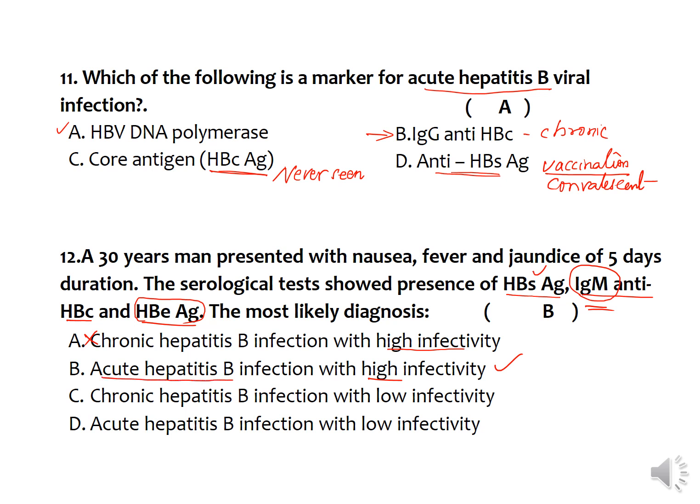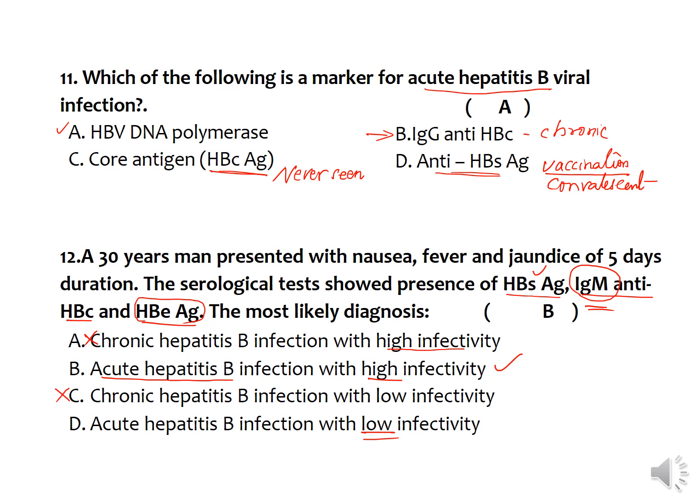hepatitis B infection. The third option, C, is chronic hepatitis B infection with low infectivity. This is wrong because IgG is absent as well as HBeAg is present, so it definitely does not fit. And acute hepatitis B infection with IgM but low infectivity: as long as the HBeAg levels are there, it can never be considered low infectivity.